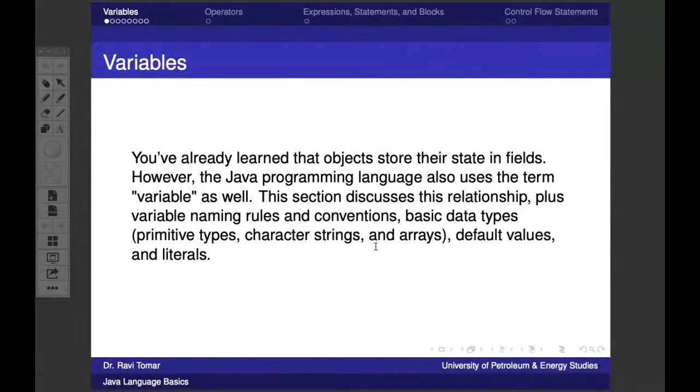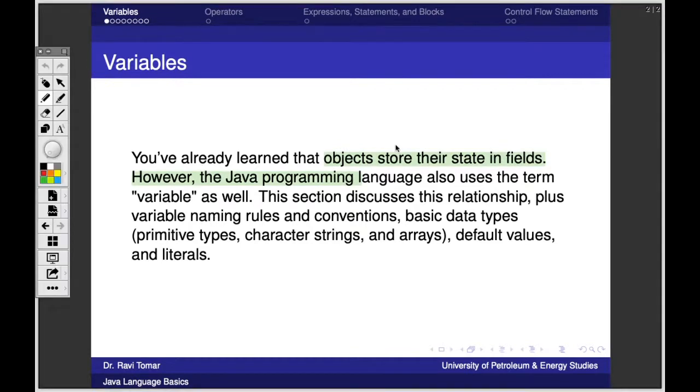So in the last session, what we discussed is basically we finished our interfaces and basic OOPS concepts in a very abstract way, and then we started with the variables, right? And what we have seen there was that in Java, objects store their state in fields, and those fields are also called variables, right?